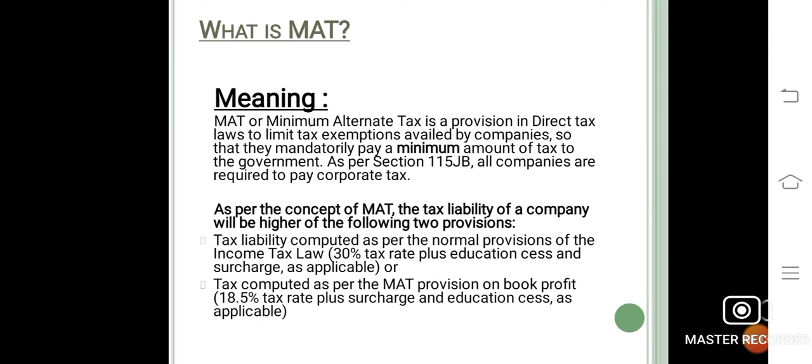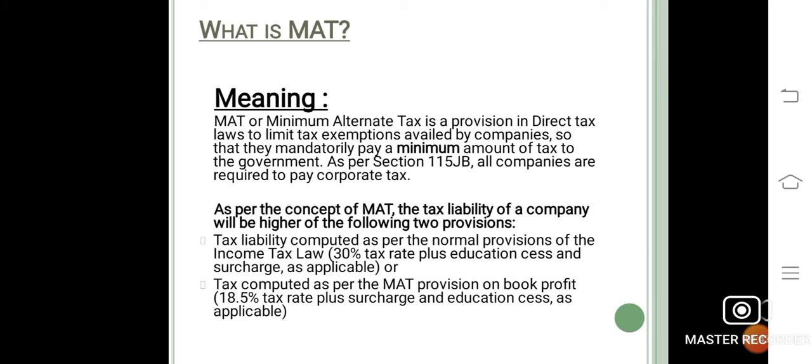Let's see the meaning. What is MAT? MAT or minimum alternative tax is a provision in direct tax laws to limit tax exemption availed by companies so that they pay a minimum amount of tax to the government. As per Section 115JB, all companies are required to pay a corporate tax.